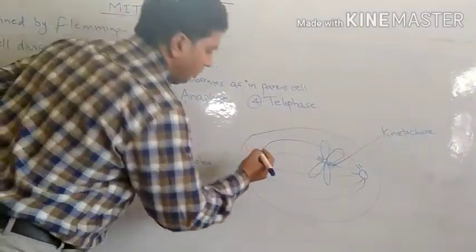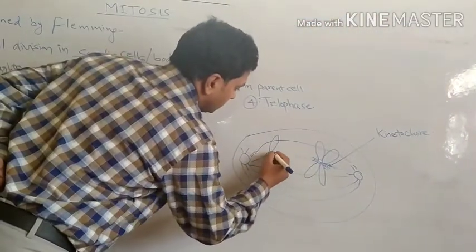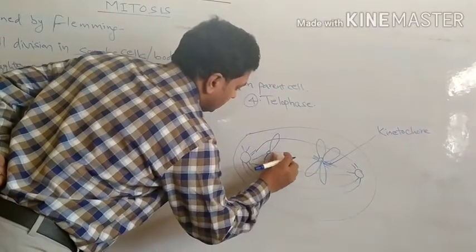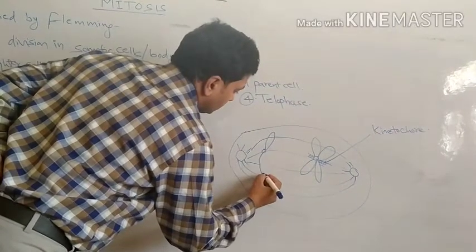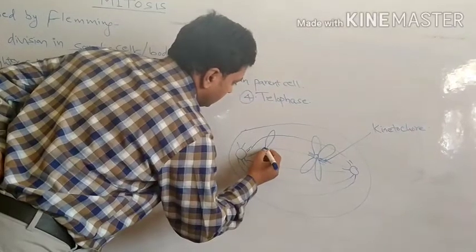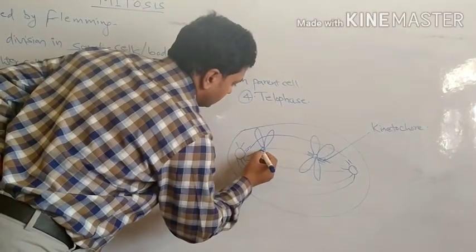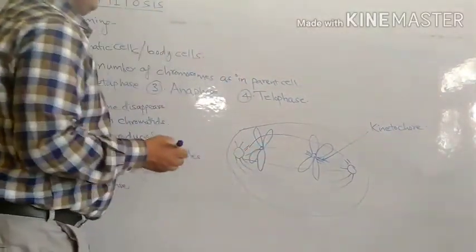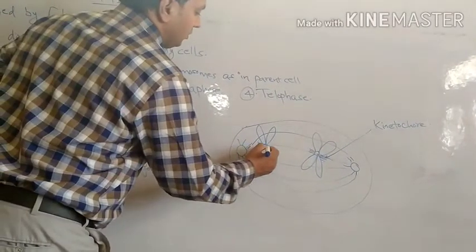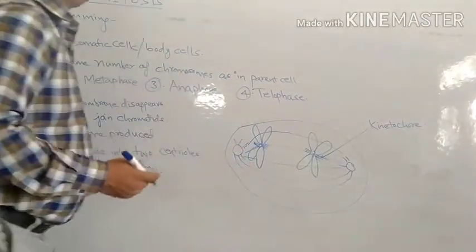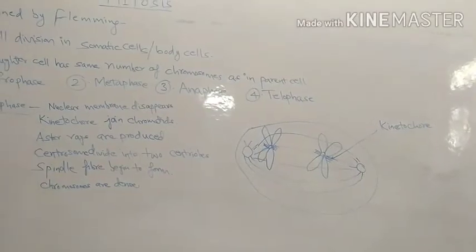In this way the structure is drawn, with the chromosome during prophase of cell division.